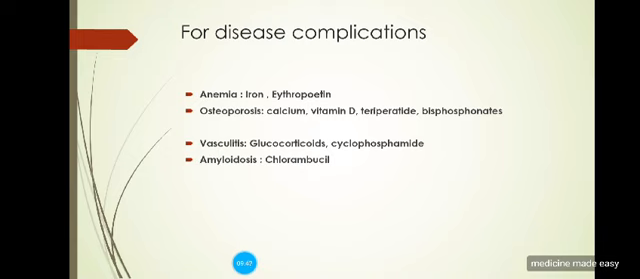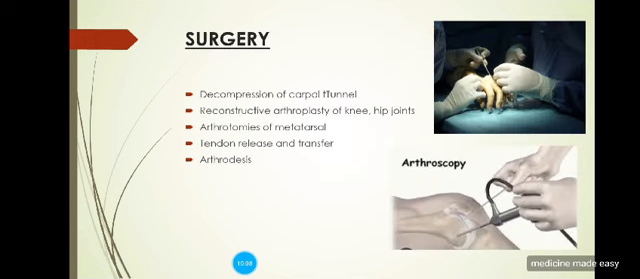And even if the patient has developed, due to methotrexate or due to the RA itself, pulmonary interstitial pneumonitis and pulmonary fibrosis, we can start the treatment for fibrosis. Antifibrotic drugs can be given, and if it is persistent, we can go for lung transplant. Then after medical, surgical involvement: how can we deal with it surgically? If the patient has involvement of the median nerve leading to carpal tunnel syndrome, we can do decompression of the carpal tunnel. We can do arthroplasties of the knee and hip joint, arthrotomies of the metatarsal joints, then there can be tendon release and transfers, and there can be arthrodesis.